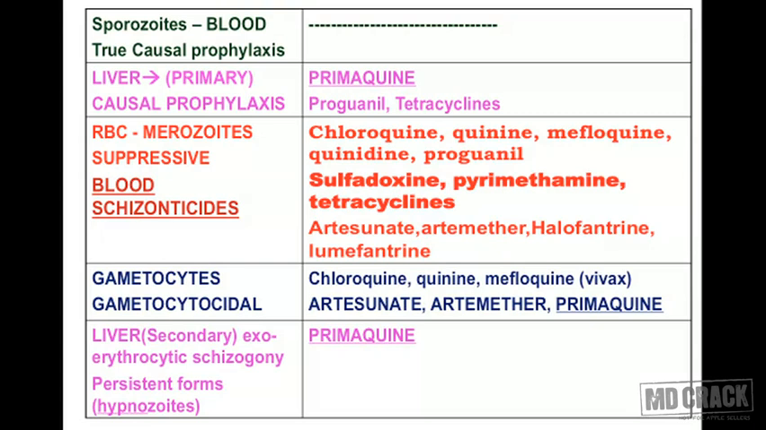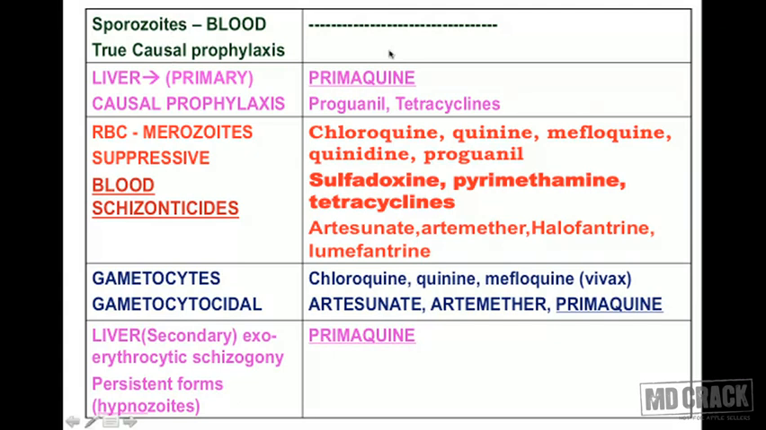We start with the discussion of the antimalarial drugs, and let's try to understand the drugs on the basis of which stage the drug is going to act. Let's have a look at the slide. The first row is telling you about sporozoites in blood. I hope you remember the life cycle. When the mosquito bites a human being, there are sporozoites coming into the blood. If you could kill these sporozoites, probably you are going to prevent malaria. You are going to prevent the true cause of malaria. And this is why this is called true causal prophylaxis.